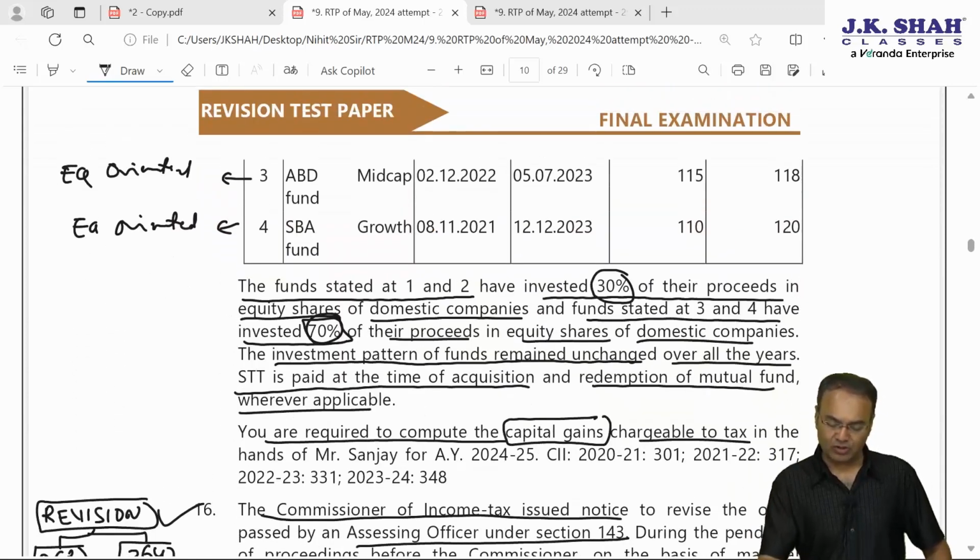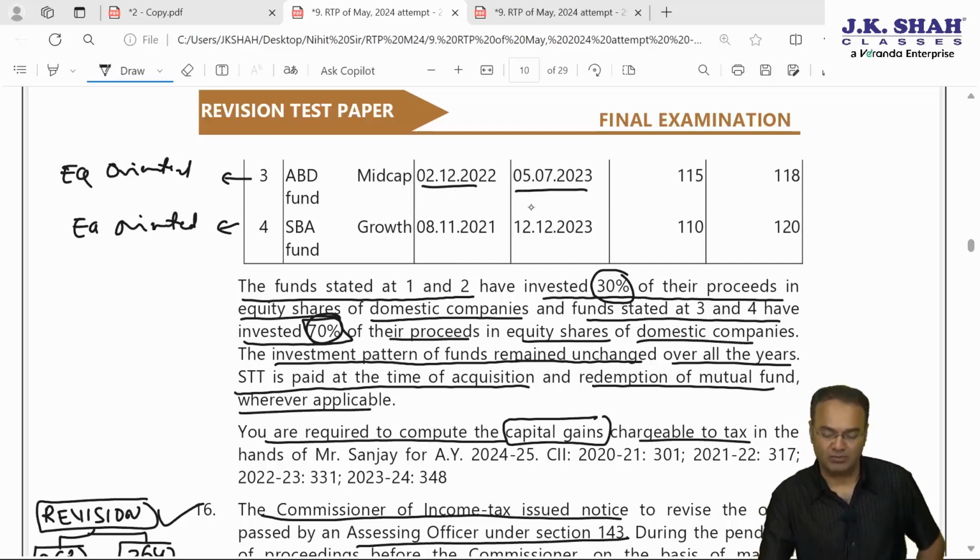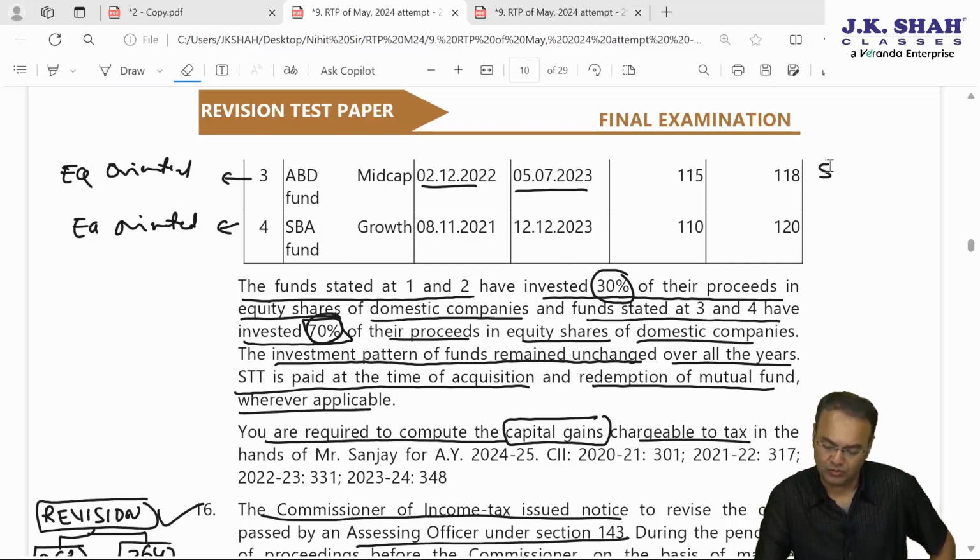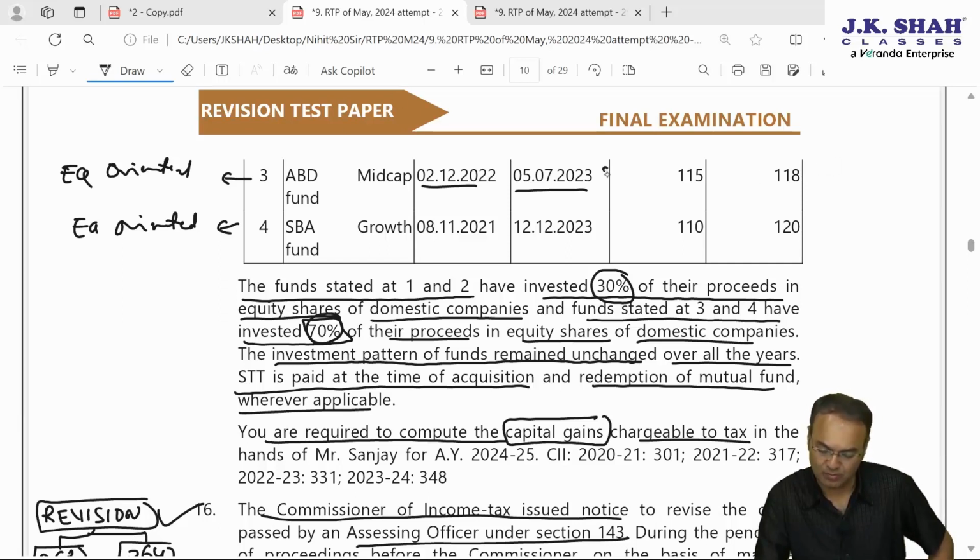Okay, then third and fourth. Third one, ABD mid cap fund. Here investments are made on 2nd December 2022 and redeemed on 5th July 23. Is it more than 1 year? Answer, it is December 22 to July 23, hardly 8 or 9 months. So here it will be short term. This is short term capital asset. Gain will be 118 minus 115, 3 lakh will be the gain.